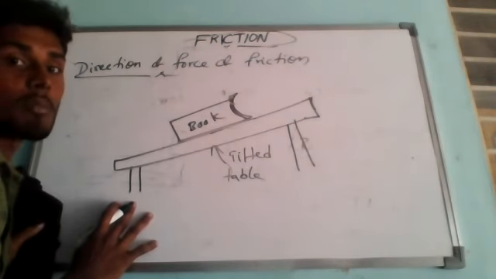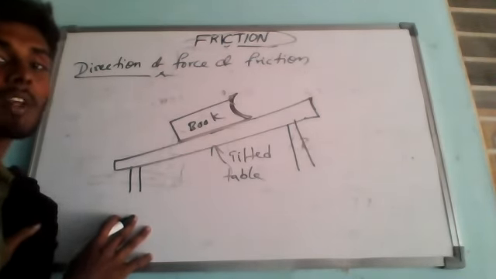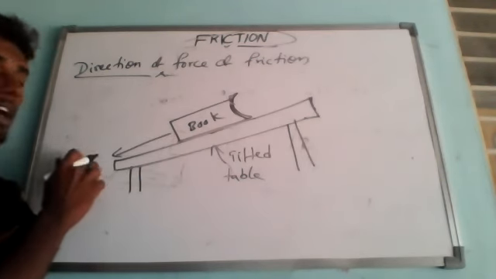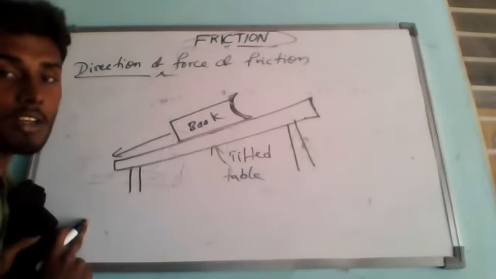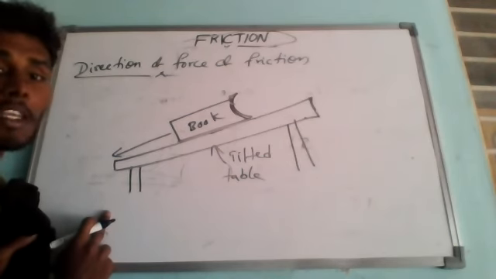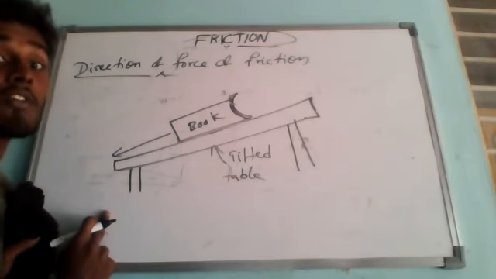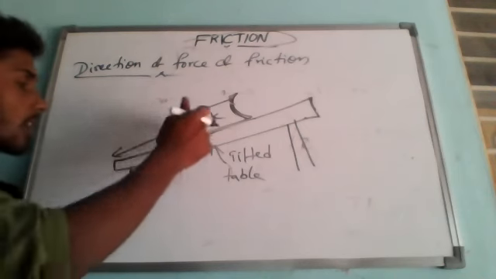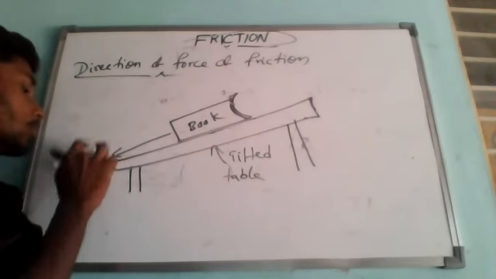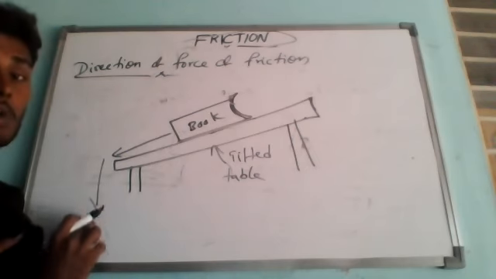If you tilt the table somewhat, then the book kept on it will start sliding down. Is it correct or not? Automatically it will come down and fall here. So it will start sliding down slowly. In this case we are not applying any kind of force. Here, the force of gravity is always acting in the downward direction. We know that gravity is always trying to pull the object downward.